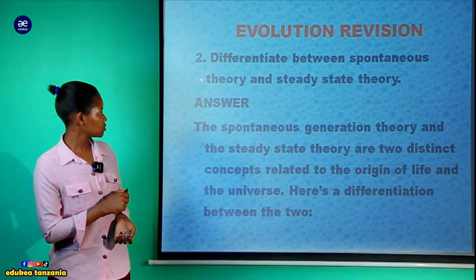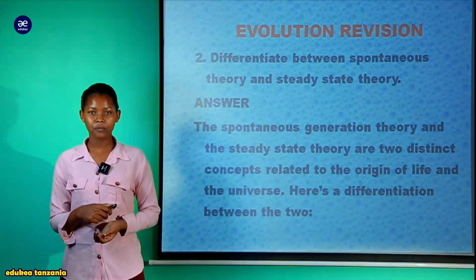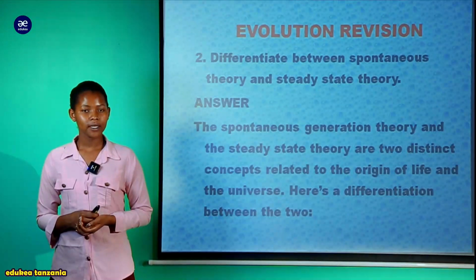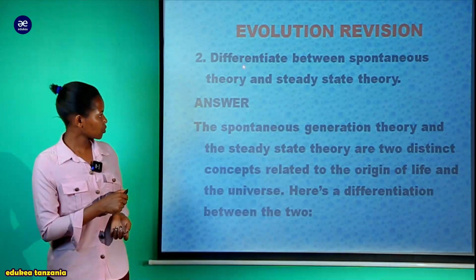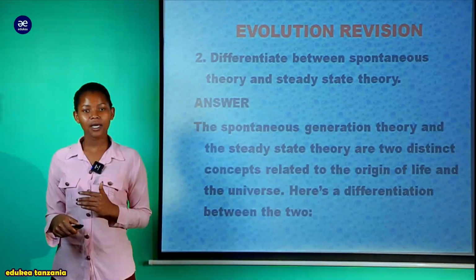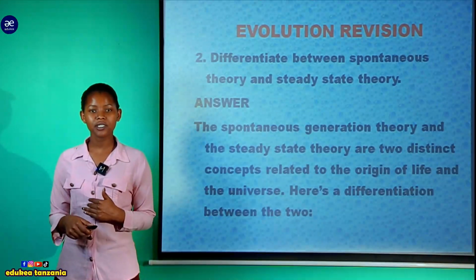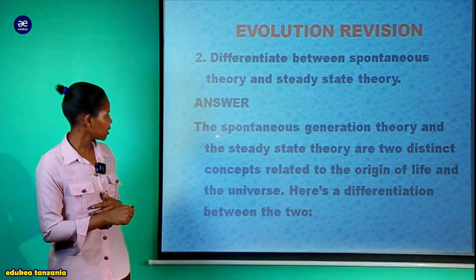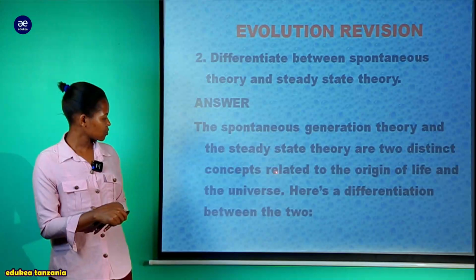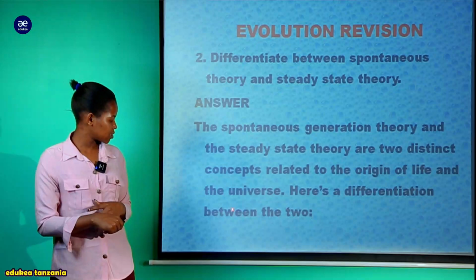Now we are going to question number 2, in which the question requires us to differentiate between spontaneous theory and steady state theory. Let us differentiate between the spontaneous theory and the steady state theory. You will have to know the statement of spontaneous theory as well as the statement of steady state theory, and then you will be capable of differentiating between the two. As you can see here, the spontaneous generation theory and the steady state theory are two distinct concepts related to the origin of life and the universe. Here is a differentiation between the two.